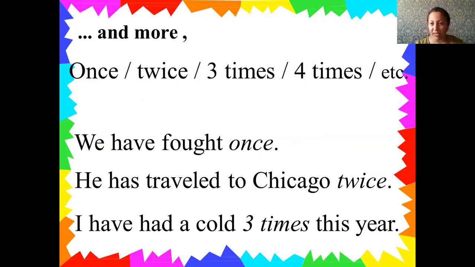You should pay attention while you are making sentences. We have fought once, or he has traveled to Chicago twice. It means that he has been here 2 times. Therefore, you should use twice here. And also we have